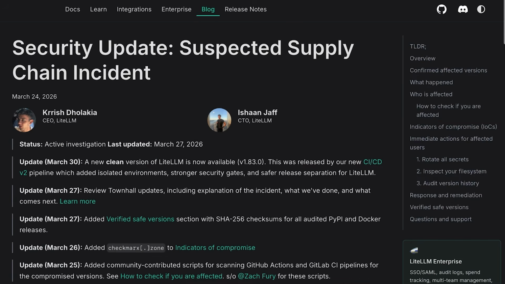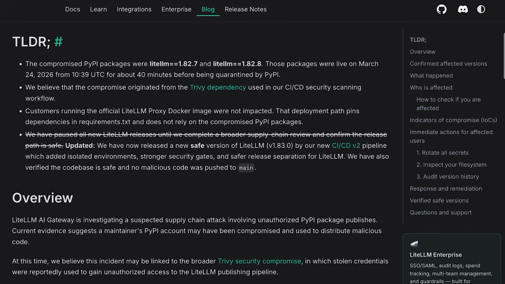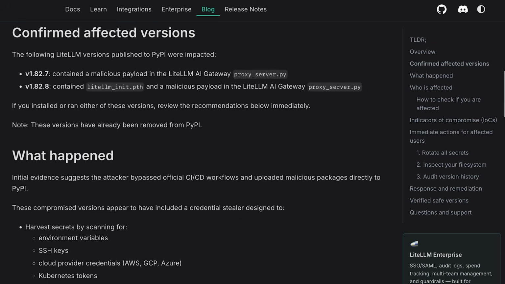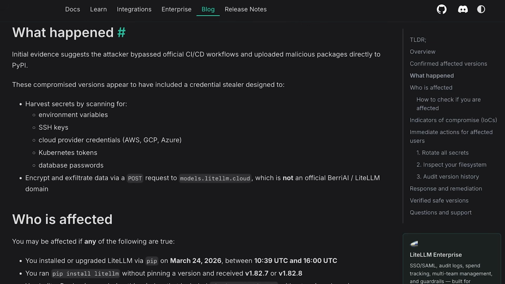Okay, so this one is not a drill. On March 24th, 2026, the LiteLLM Python package suffered a serious supply chain attack courtesy of a group called Team PCP. Attackers poisoned Trivy's GitHub Action to harvest credentials from LiteLLM's CI/CD pipeline, then used those credentials to push a backdoored version to PyPI. The payload? A sneaky .pth file that fired up on every Python interpreter startup, triggering a fork bomb and malware execution.